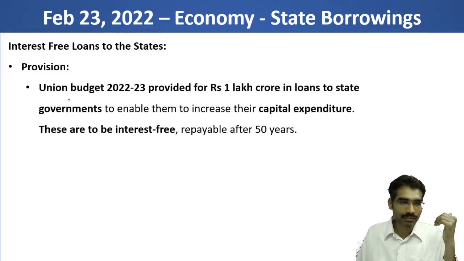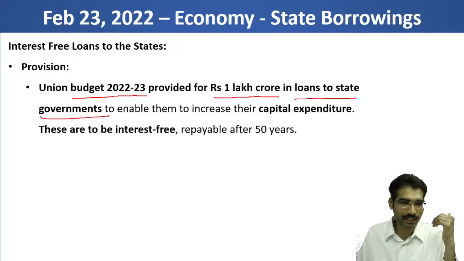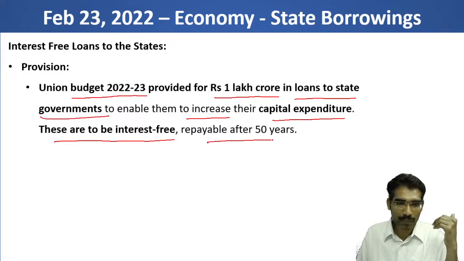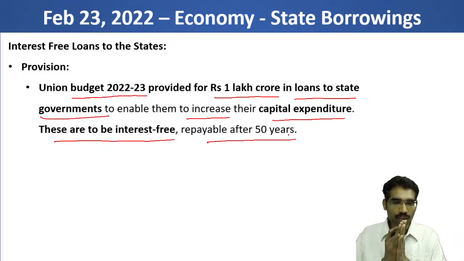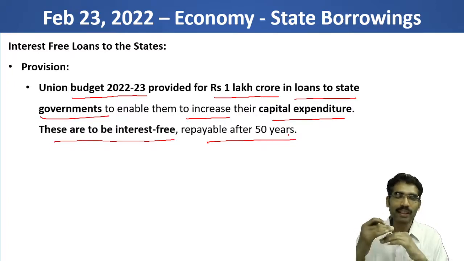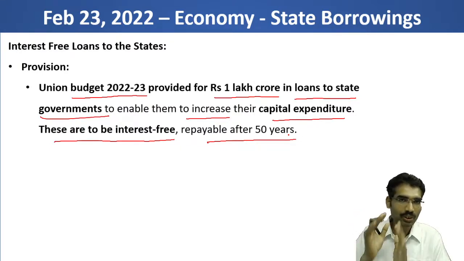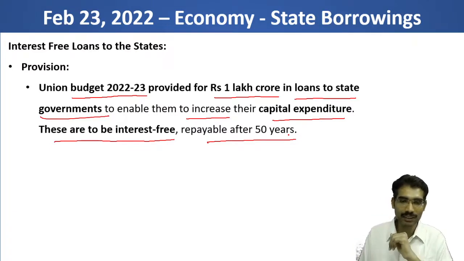Union Budget 22-23 provided for 1 lakh crore rupees in loans to state governments to enable them to increase their capital expenditure. These are to be interest-free, repayable after 50 years. So now you can think of this: the center will provide a loan to states where states need not pay back for 50 years. They can use the loan amount for capital expenditure. So these are the key issues in this.